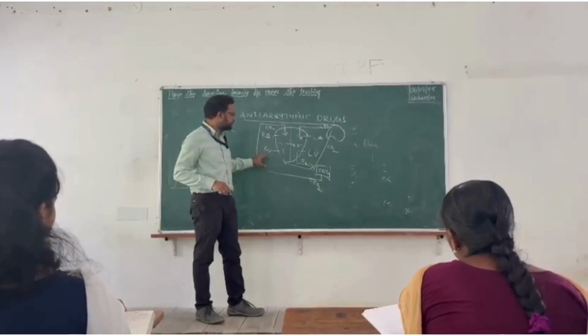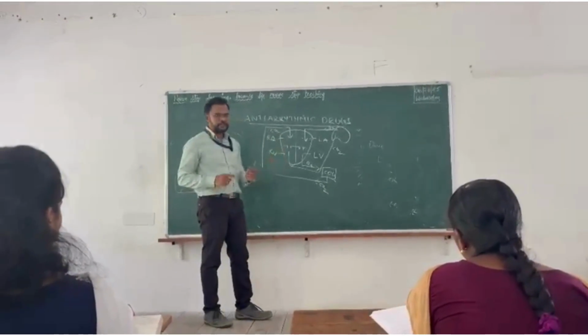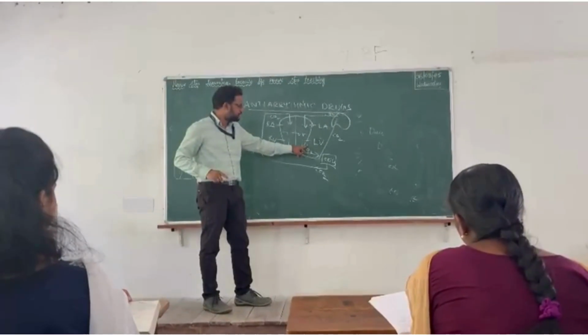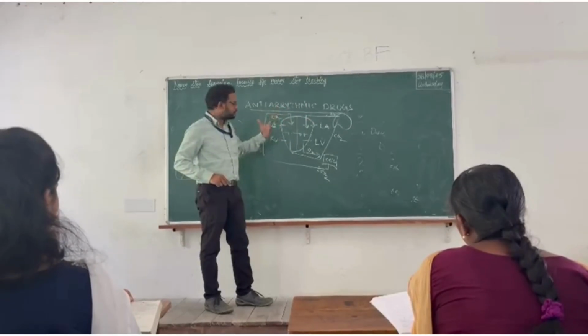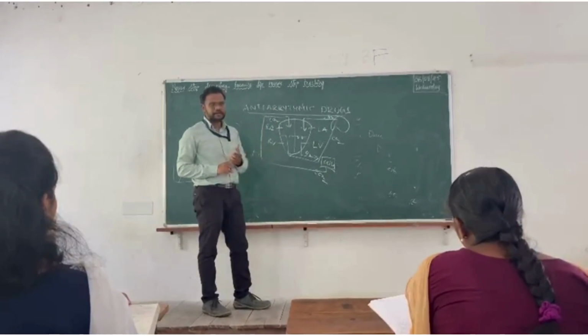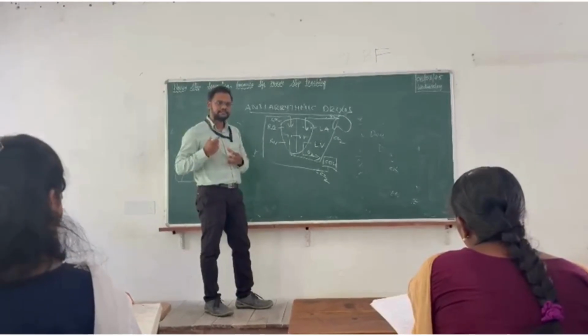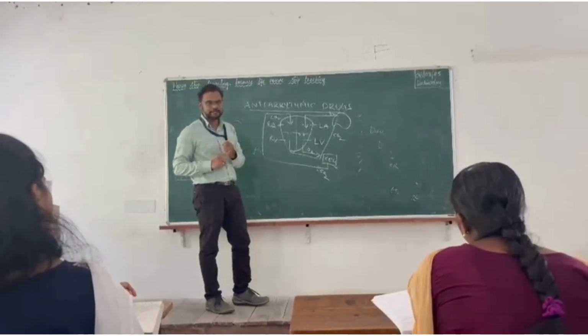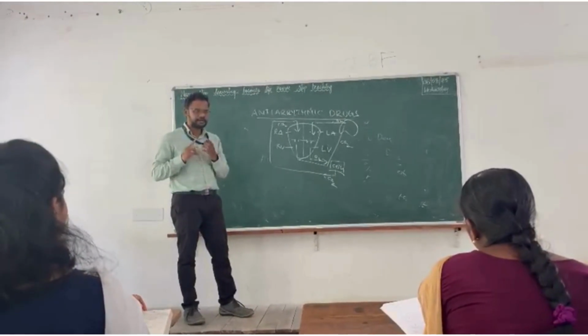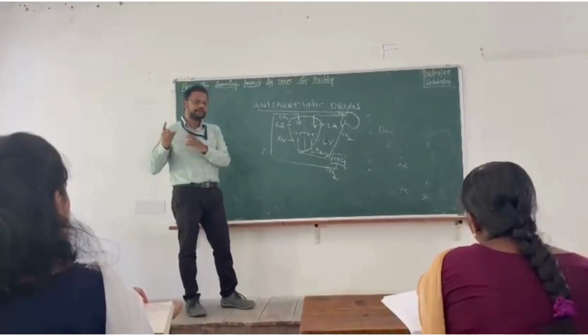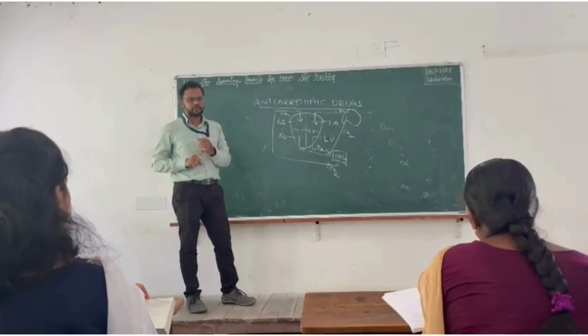For pumping of blood from the left ventricle to the cells and from the right ventricle to the lungs, this is carried out by the contraction and relaxation of the heart. Each contraction and relaxation of the heart is called a heartbeat. For a normal human being, the regular heartbeat is 72 beats per minute.